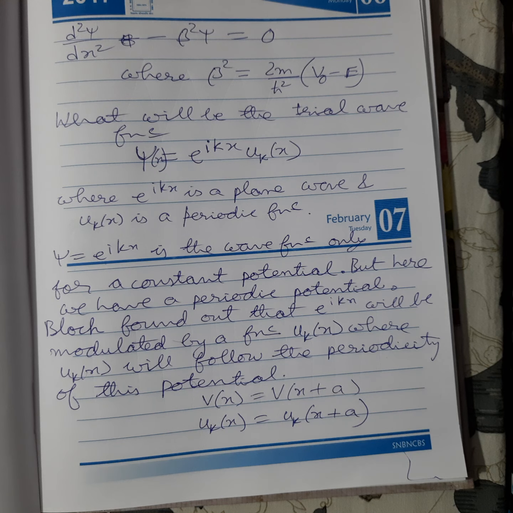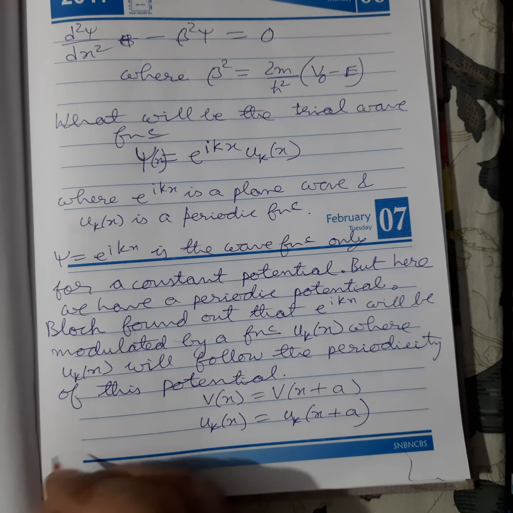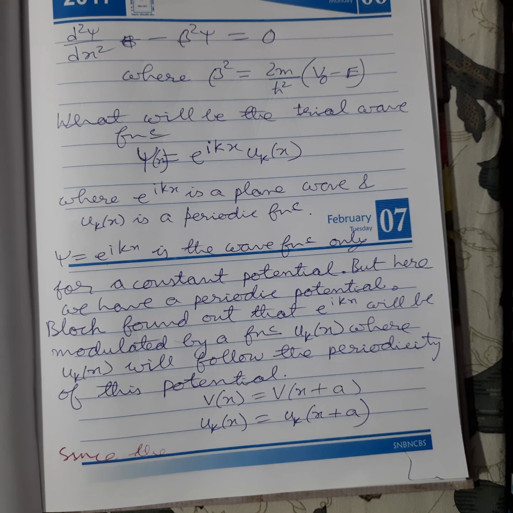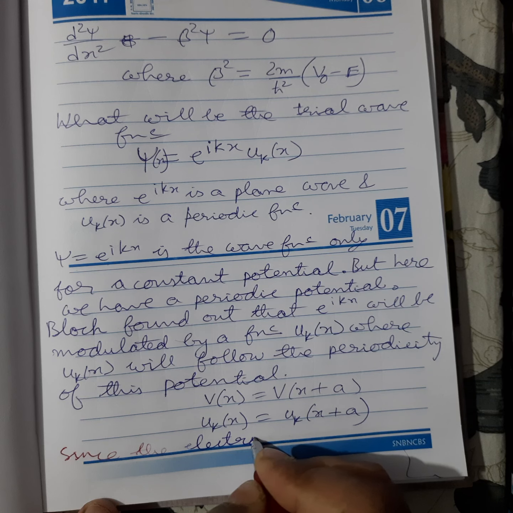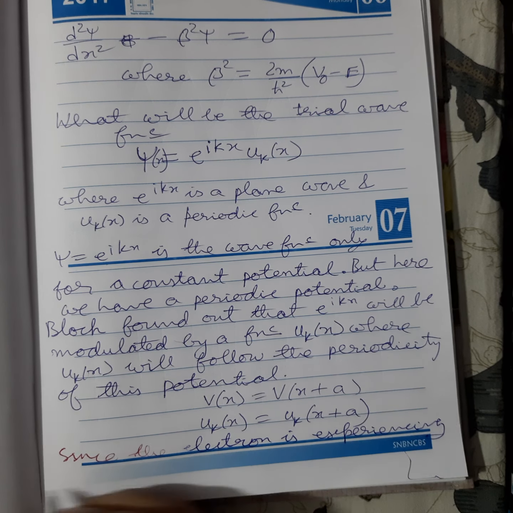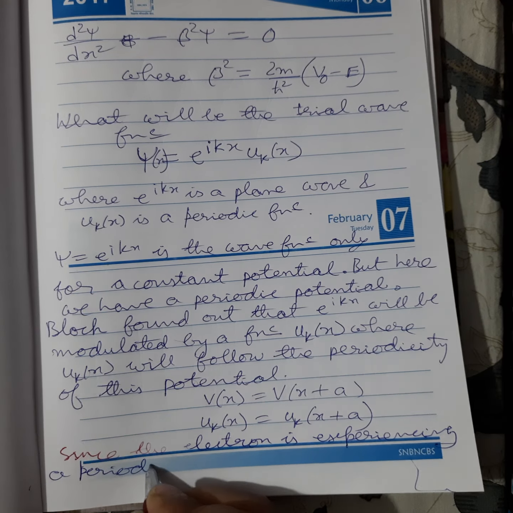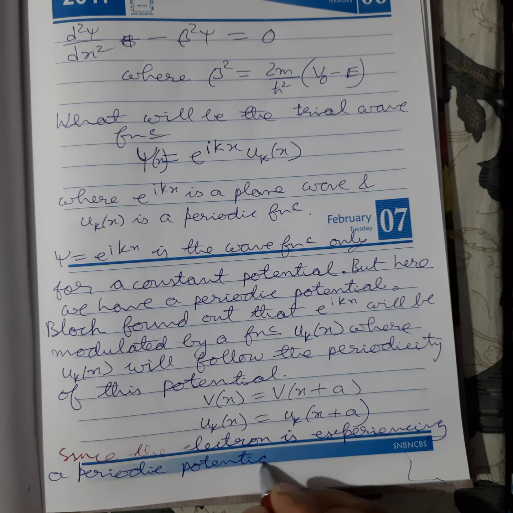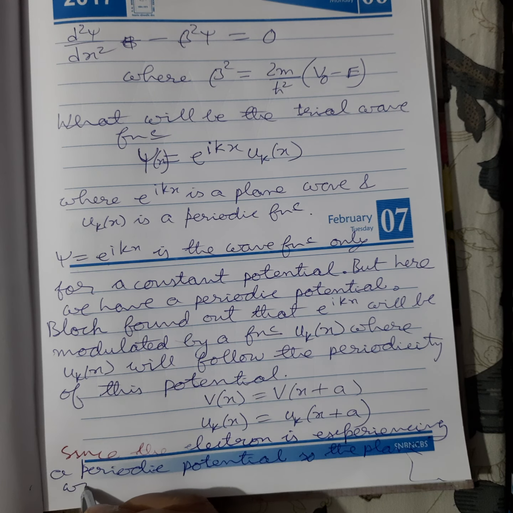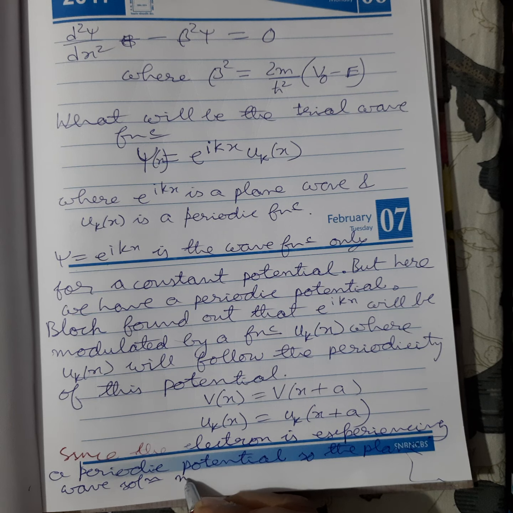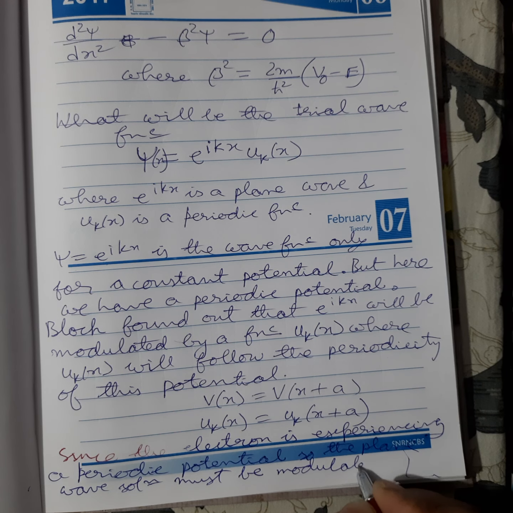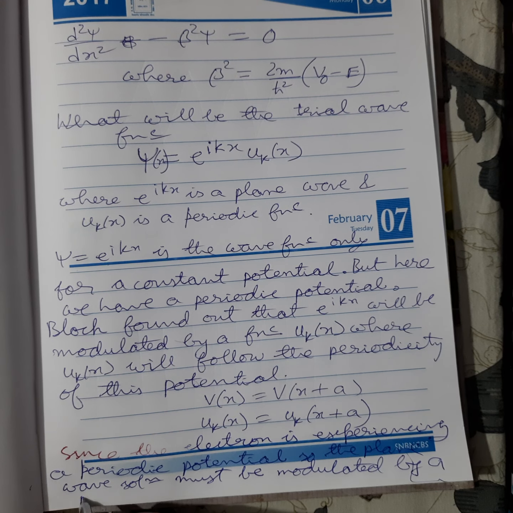So I can again write here the same thing: since the electron is experiencing a periodic potential, the plane wave solution must be modulated by a periodic solution.